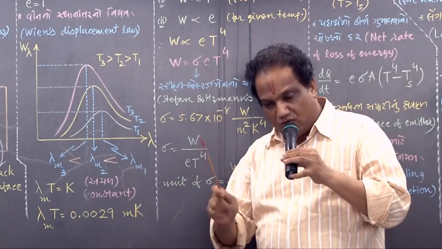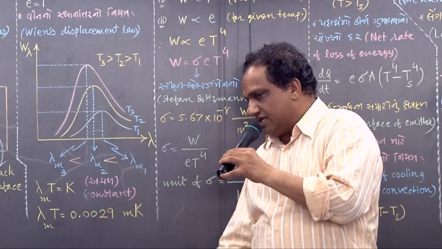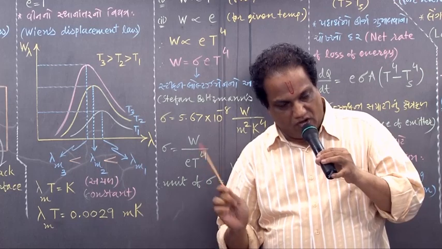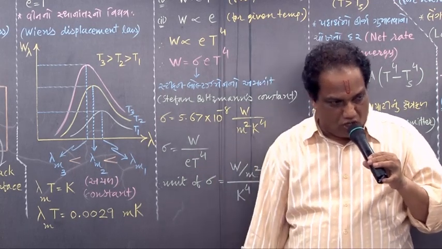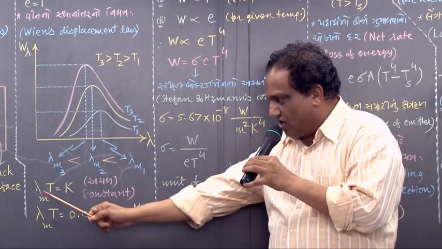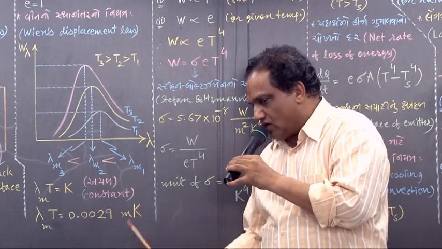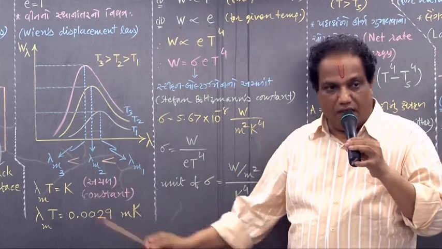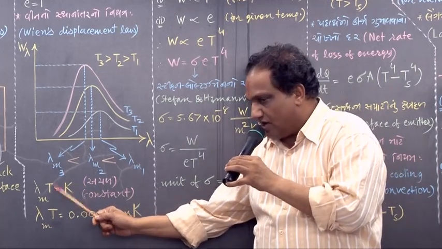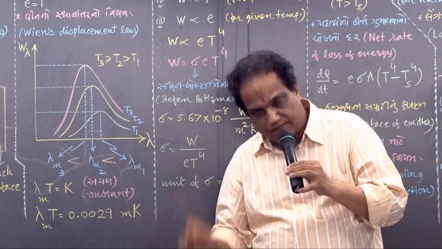Mathematically, Mr. Wien found that lambda m into capital T remains constant. This constant is called Wien's constant. What is its value? 0.0029 meter Kelvin. The unit of lambda, that is distance, is meter. The unit of absolute temperature is Kelvin. This constant is called Wien's constant. Lambda m into capital T remains constant. But remember, this is not simply temperature, say absolute temperature. You must measure only in Kelvin. Got it?